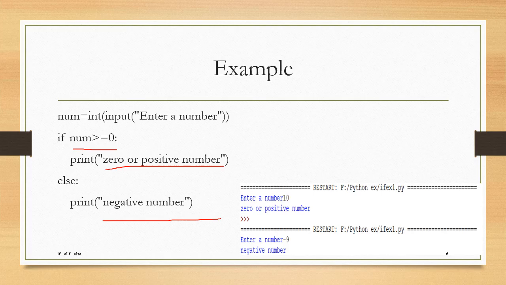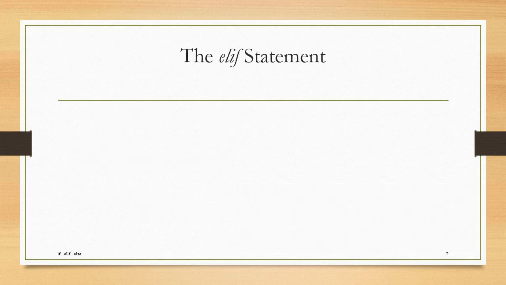And in the second case, the message entered by user is -9. So the message displayed is negative number. The next decision making statement in Python is elif.